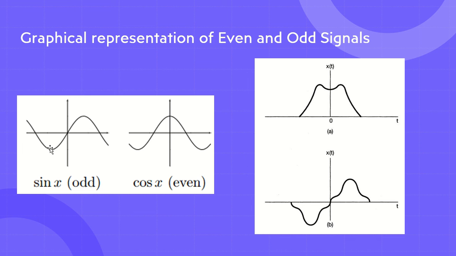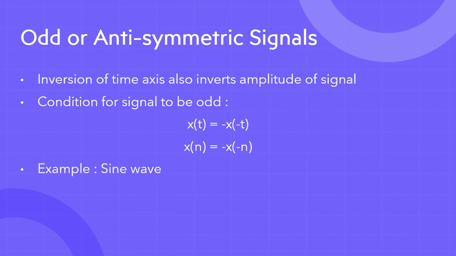So we have x of minus t, which means x of t is equal to minus x of minus t for a continuous time signal. Similarly, for a discrete time signal, it will be x of n equals minus x of minus n. Because what do we do in a discrete time signal? Again, we take samples at a regular time interval, so n is nothing but samples.